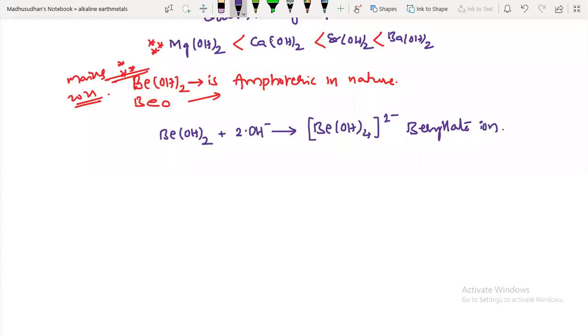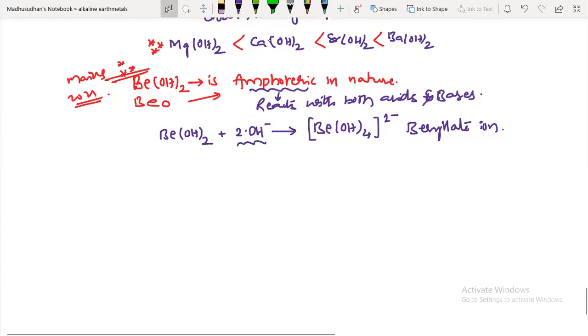Berylate ion. Sir, what do you mean by amphoteric nature? Amphoteric nature means it reacts with both acids and bases. First I'm taking the reaction with the base. Now it also reacts with acids.